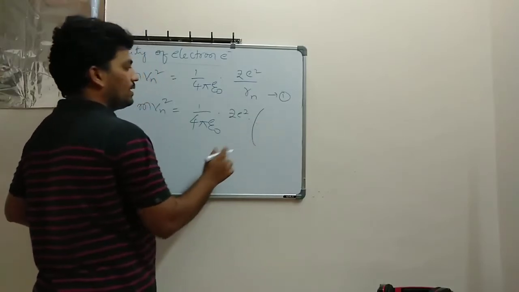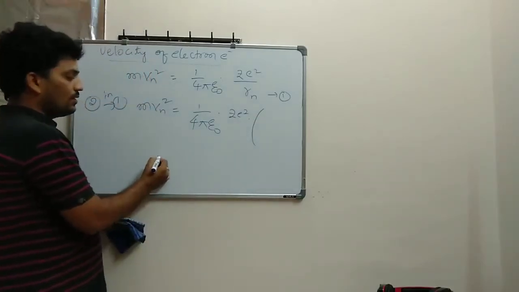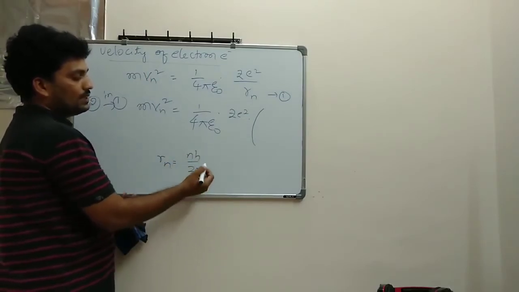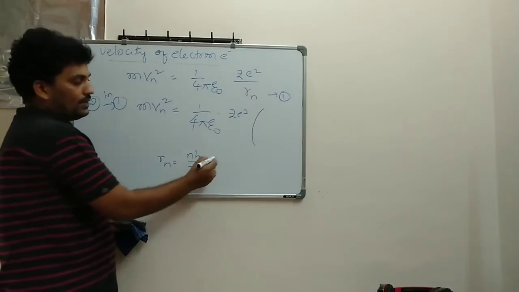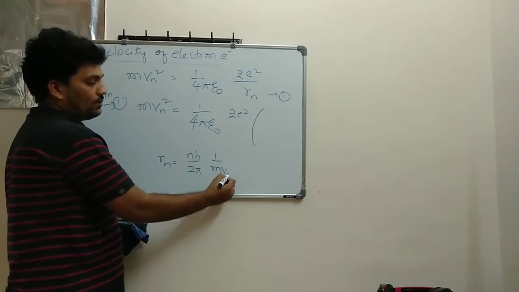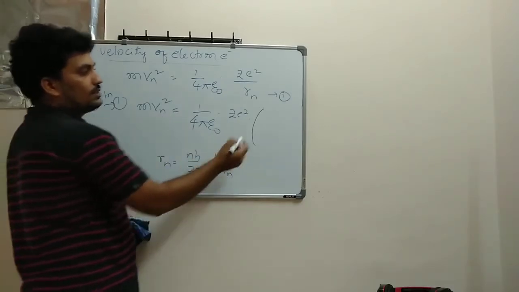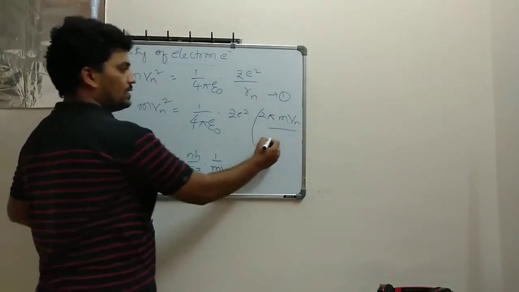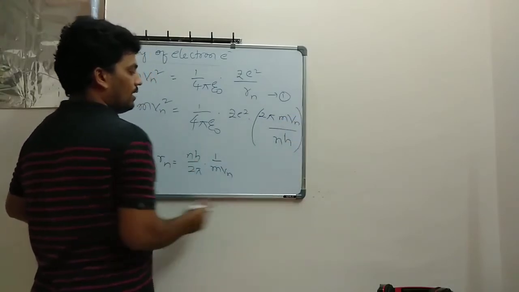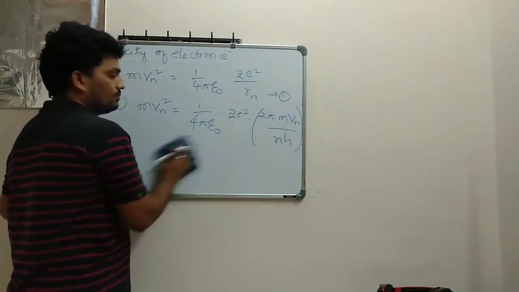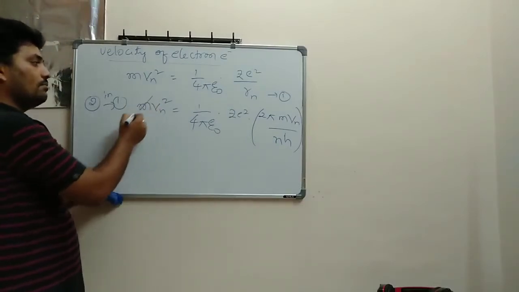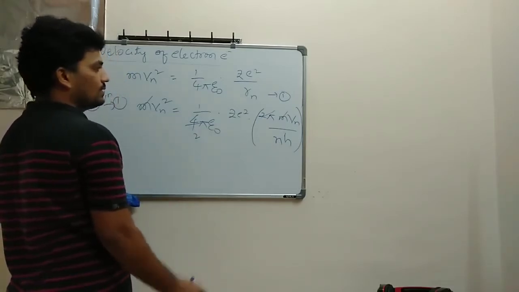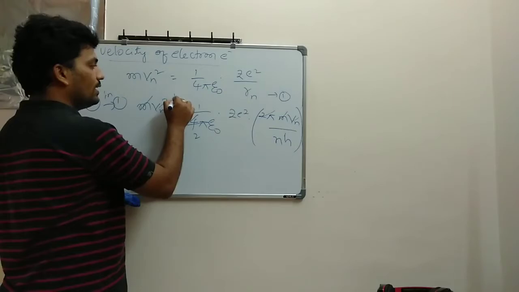Rn is equal to nh divided by 2 pi into 1 divided by mvn, so it goes upwards: 2 pi into mvn divided by nh, with nh downwards. That is your Rn. Now m and m get cancelled. The 2 pi and 2 pi get cancelled. Here Vn is also cancelled, so only Vn is left.